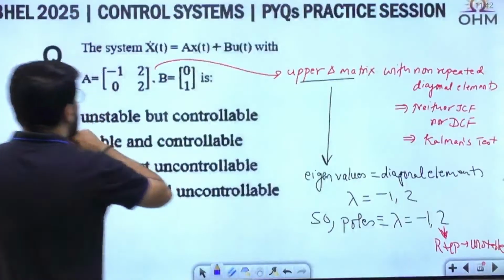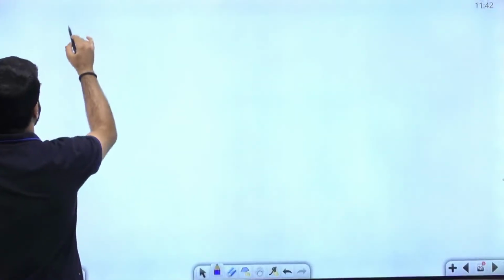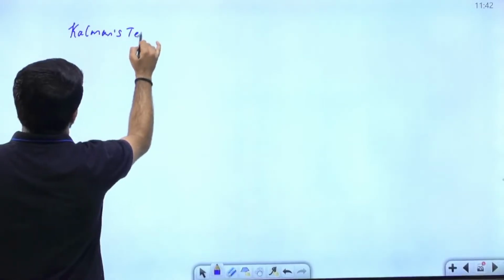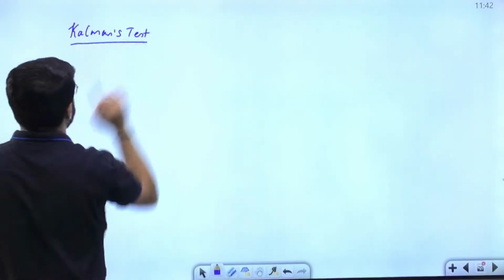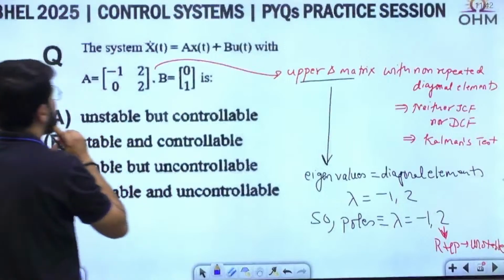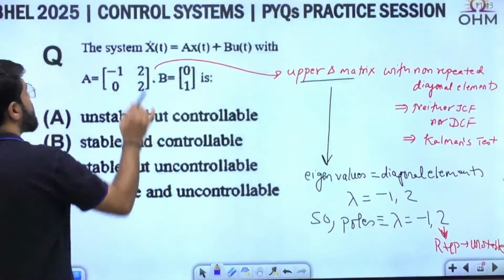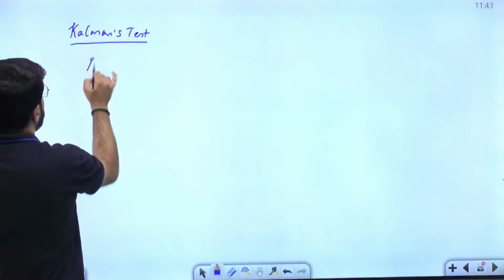So now, Kalman's controllability test. Only controllability is required. Observability cannot be assessed anyways, for that I need the C matrix. The B matrix and A matrix are given to me.